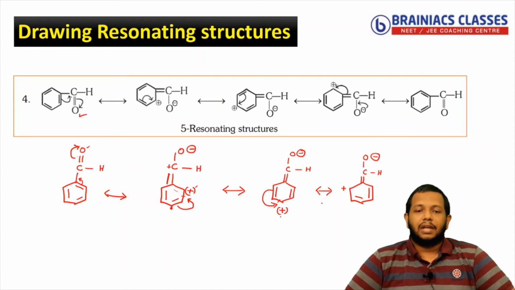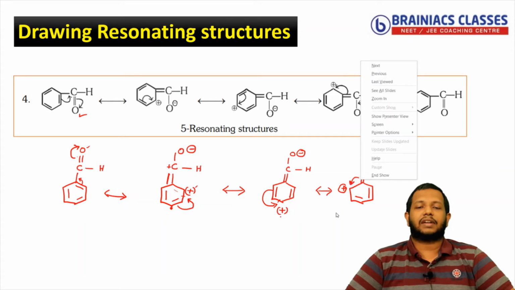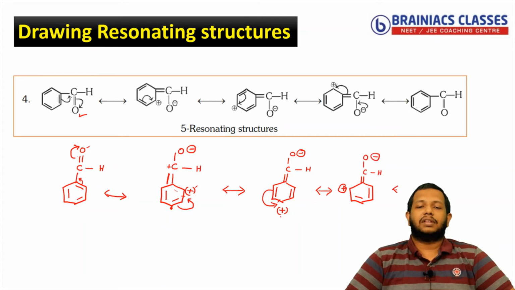Okay. Now you have a positive charge here. Now we know that again a double bond is present, so the double bond will shift in this direction. Correct? So you will get the next resonating structure, something like this, where the double bond is coming in this direction. So what will happen to the carbon? The carbon will again get a positive charge here. So this negative charge will go in this direction. So again it will get C double bond O, and this will become H.